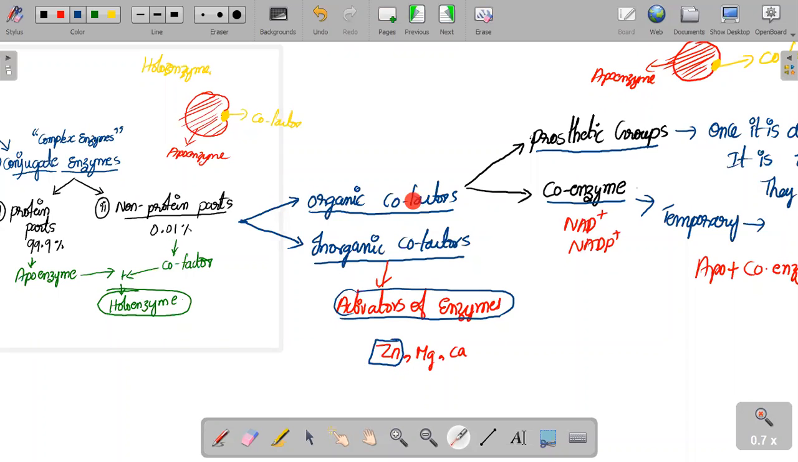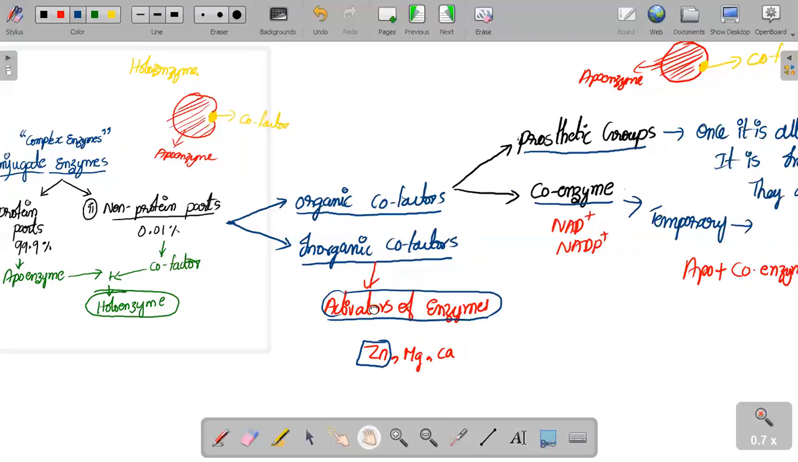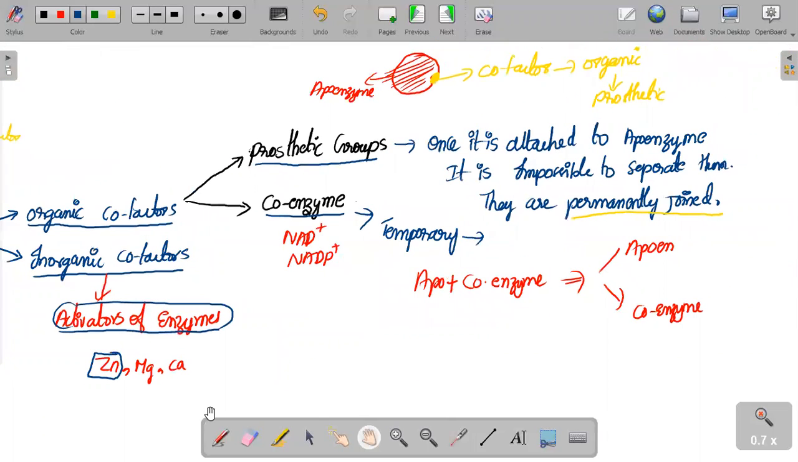Organic cofactors are divided into two types: prosthetic groups and coenzymes. The major difference between them is that the prosthetic group is permanently attached to the enzyme, whereas the coenzyme is only temporarily attached.